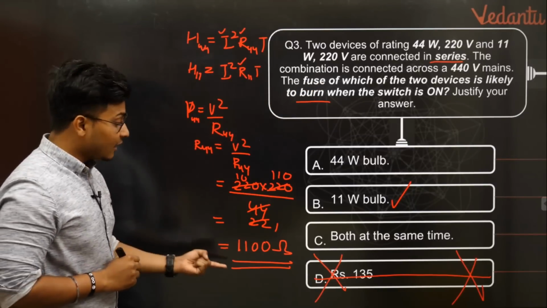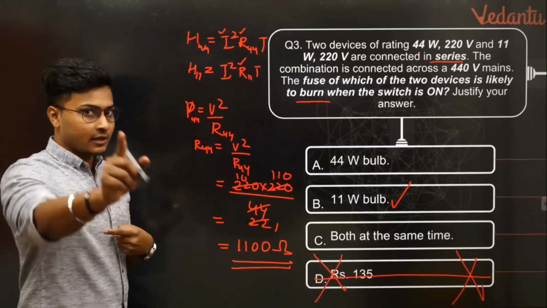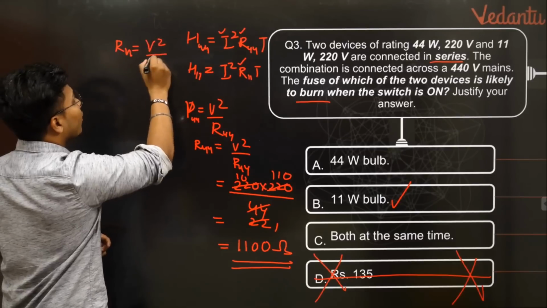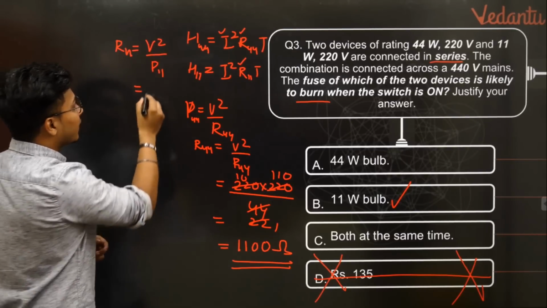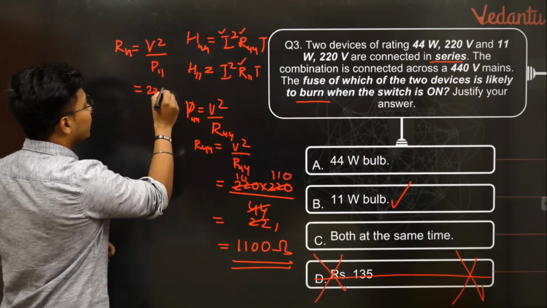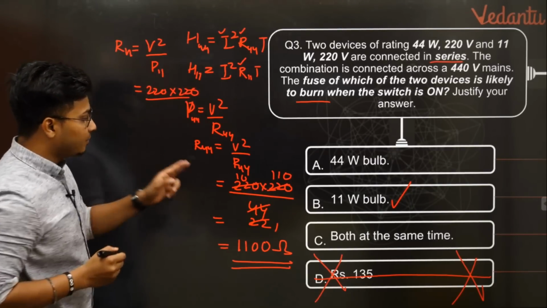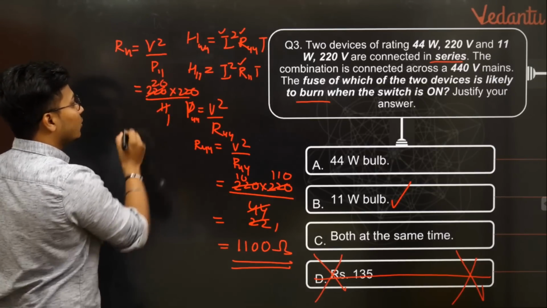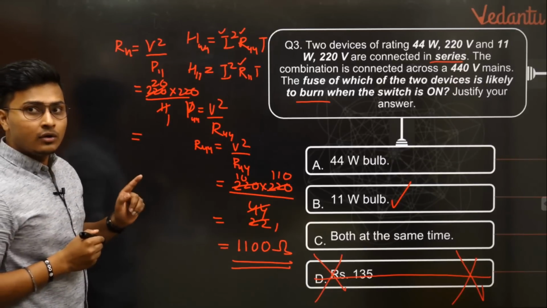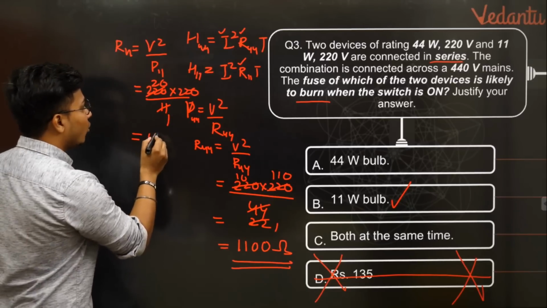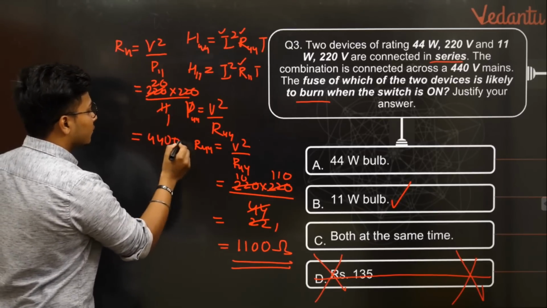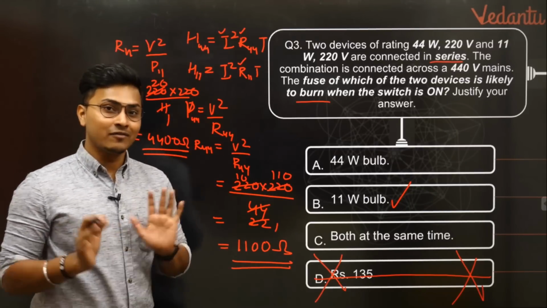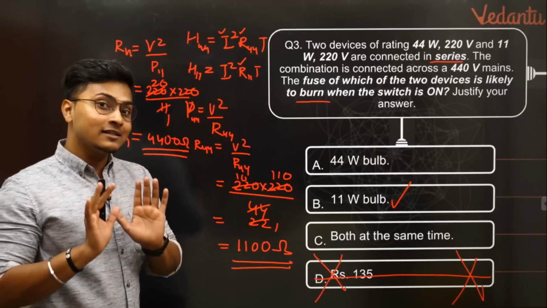Now similarly, if I find out the value of R11, I should definitely get a value more than this, because its resistance should be greater. Correct? Let's try to find it out. So R11 would be equal to again V square upon P11. V square is again 220 into 220, divided by P11. P11 is nothing but 11 watts. It's pretty simple now again. 22 into 22 is 484, so 484 plus 2 zeros, 4400 ohms. As you can see, your R11 has a greater value than R44. So till now your answer is coming out to be good.